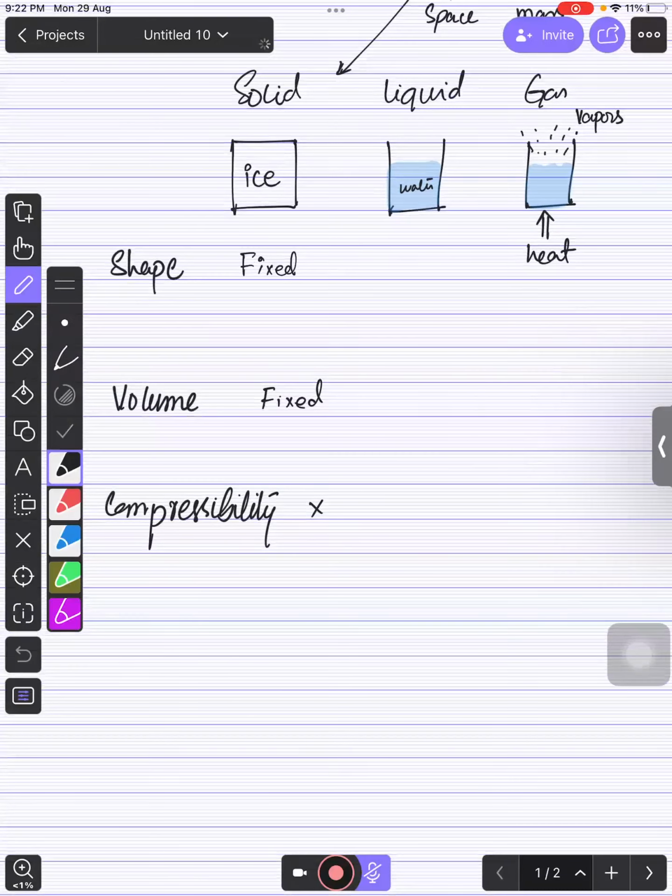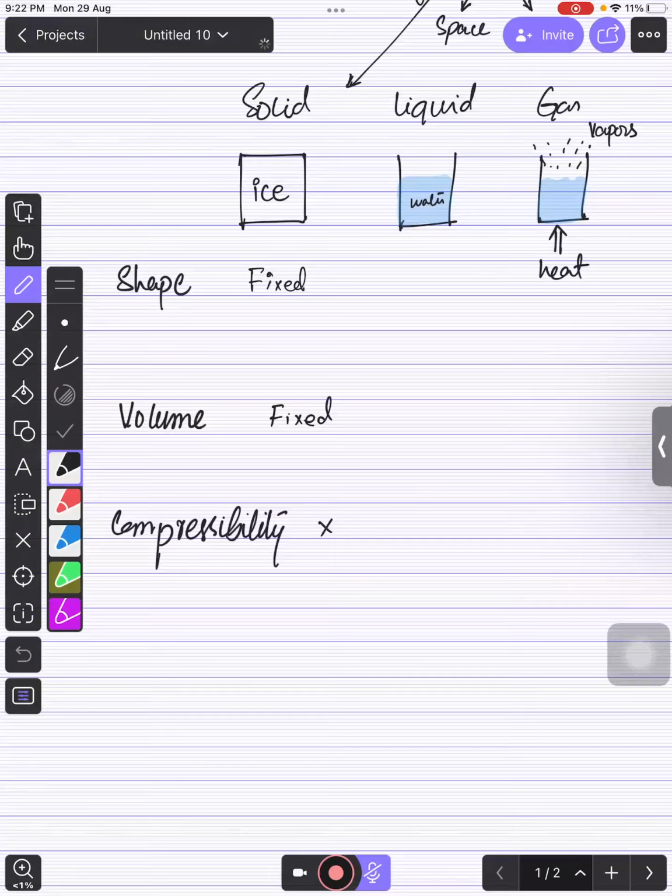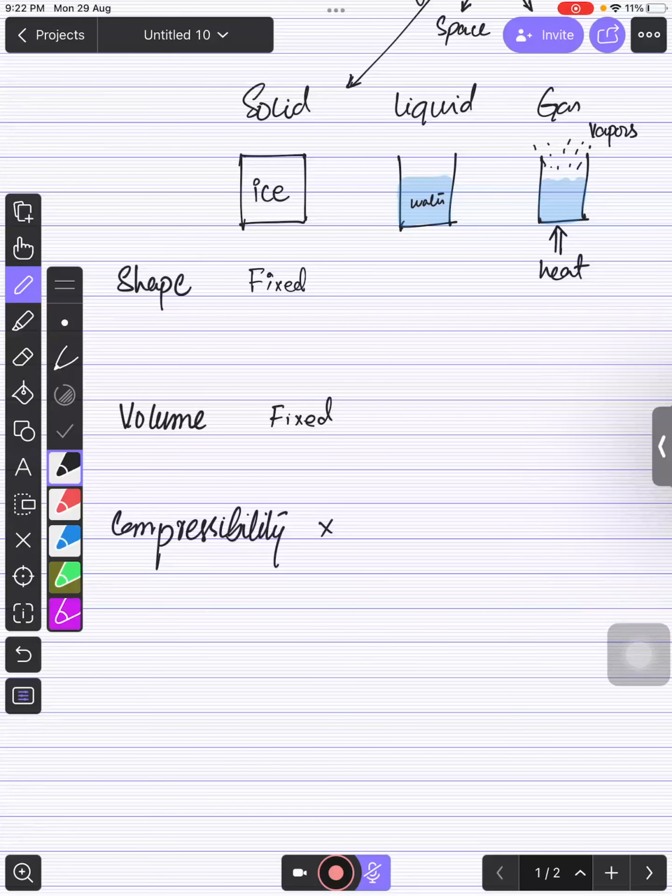Then if you talk about liquid, what's the issue with liquid? If you take one glass of water, you know that it will remain in the one glass, and the water will remain the same. For example, if you convert this glass of water into a jug, you will see that the one glass of water remains one glass of water, but the space occupied, the shape occupied by the water, changes into the shape of the jug, right?